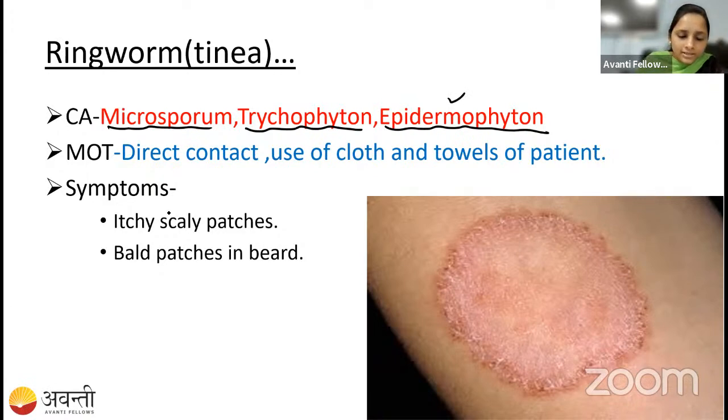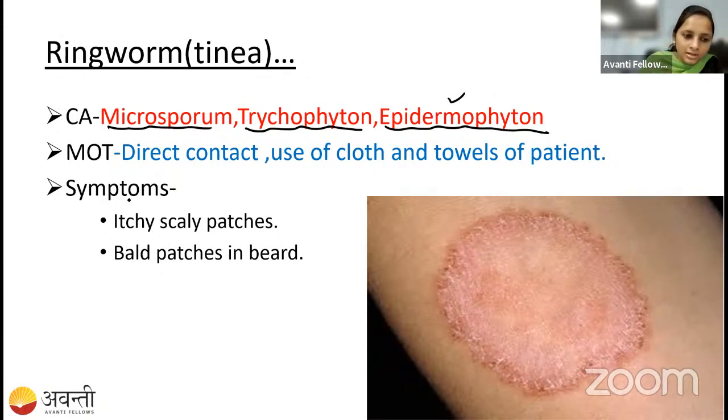Whichever part it affects, if you take the nails, in the nails also it can cause ringworm disease, and on the skin also you can get ringworm, and on the scalp, on the head, you are going to get this ringworm disease. That is a fungal disease. How does it look? It looks like a very dry, scaly lesion.